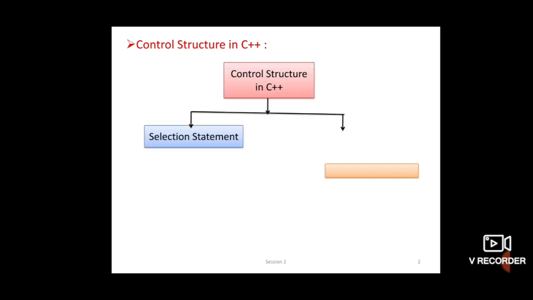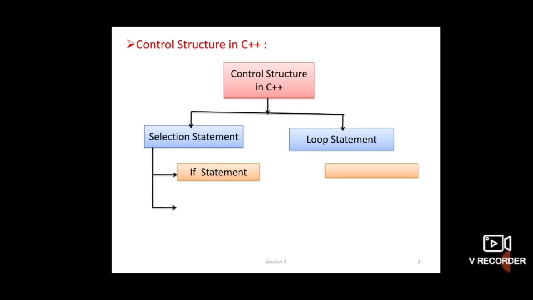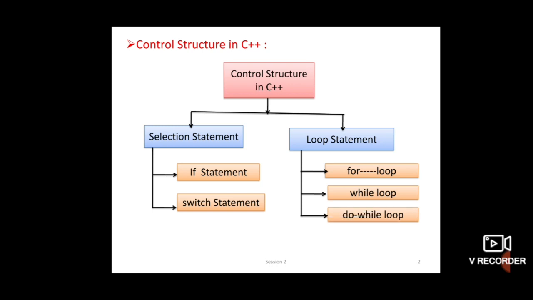First one is selection statement and another is loop statement, or selection structure and loop structure. Now the selection structure is again divided into two types, if statement and switch statement. And in loop structure there are three statements: first one is for loop, then while loop, then do while loop. I think you already know this control structure in C++ very well.